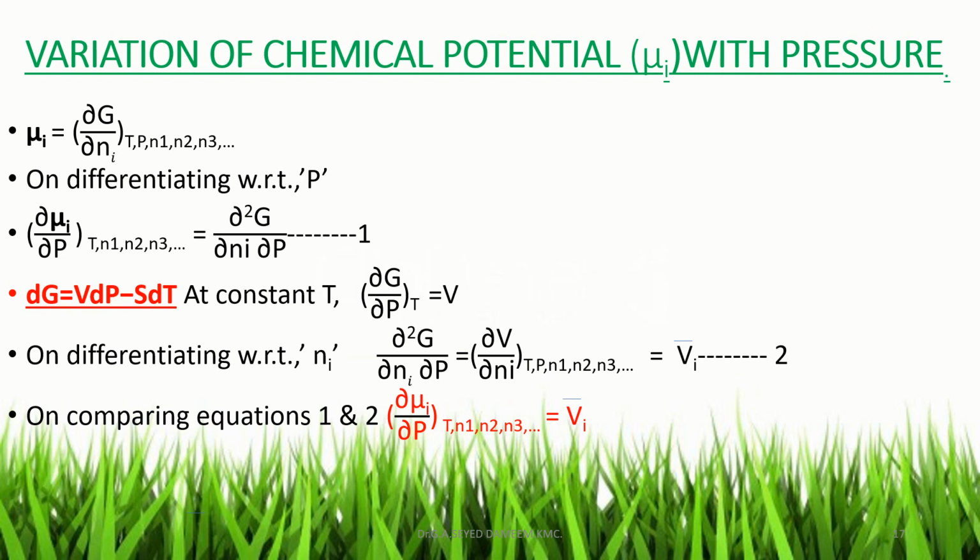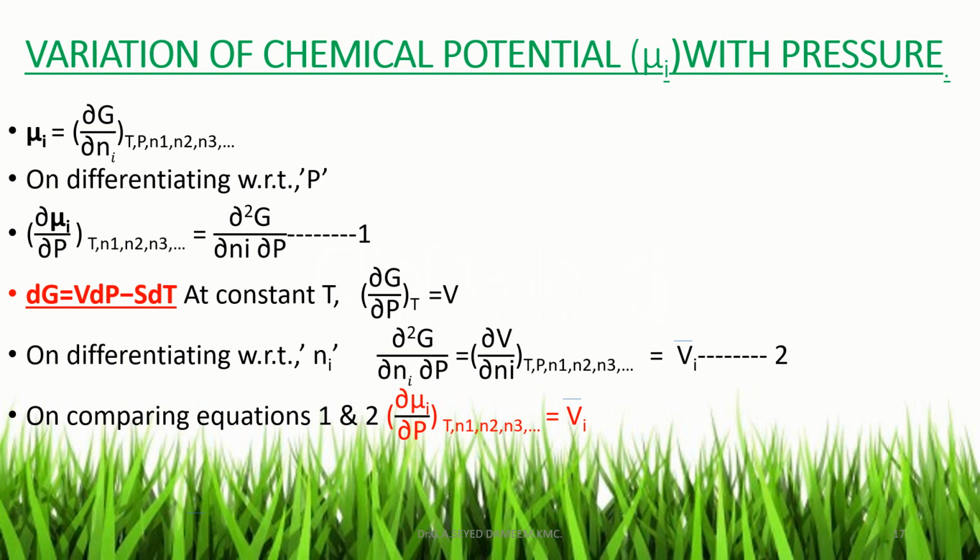So next topic, variation of chemical potential with the pressure. Mathematically that is ∂μi/∂P at constant temperature, n1, n2, n3, etc. That is the topic. So what is the value? What is the answer for the differential term?